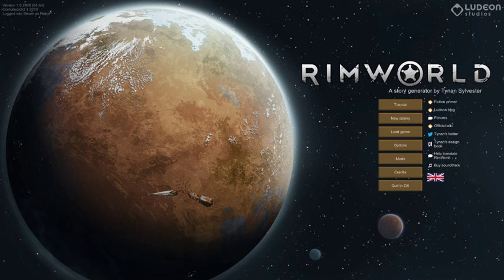You make a couple of people, however many you decide, that crash land onto a planet. You've got to make them survive, fight off some raids from other factions on the planet, look after survivors, and eventually the idea is that you build the ship to try and leave the planet at the end.